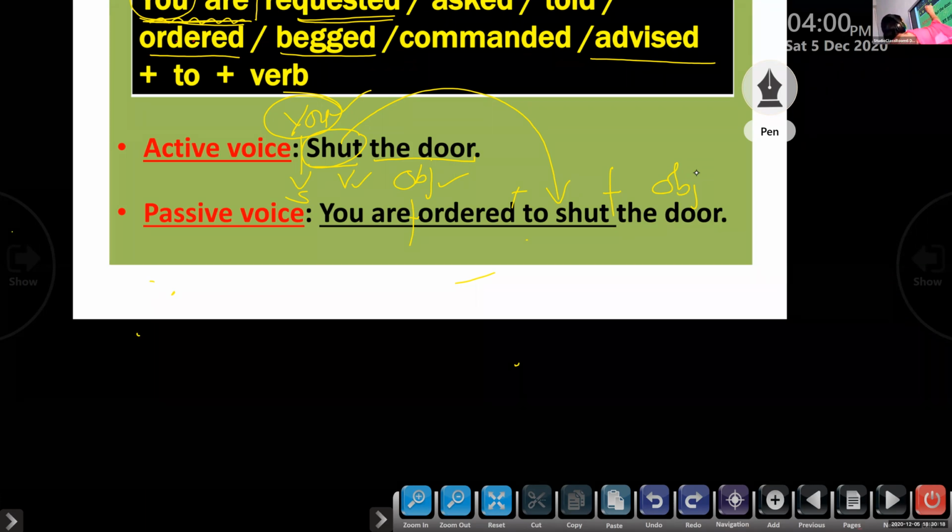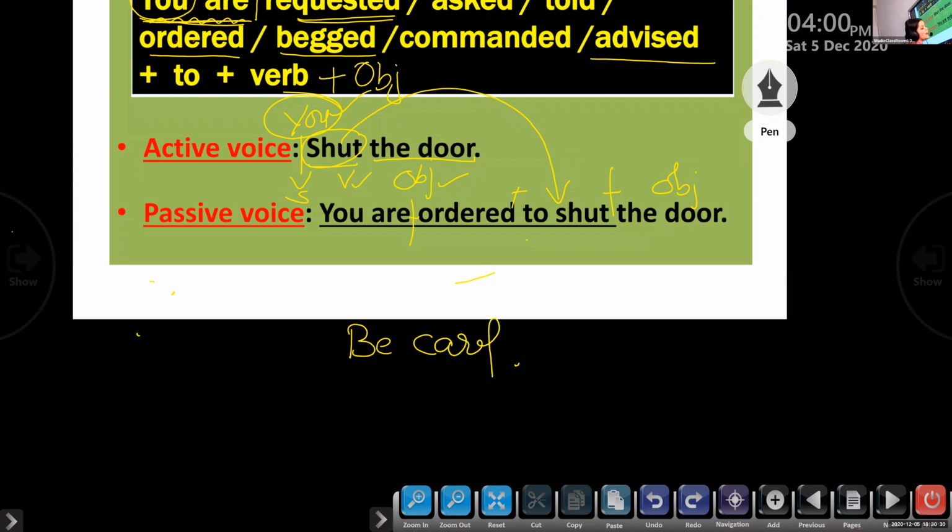Children, listen. After the verb, to plus verb, including the object, is not necessary for a sentence like this. Listen, children. If your sentence is "Be careful," can you tell me the object of the sentence? A teacher like me is actually advising Anantita, please be careful.